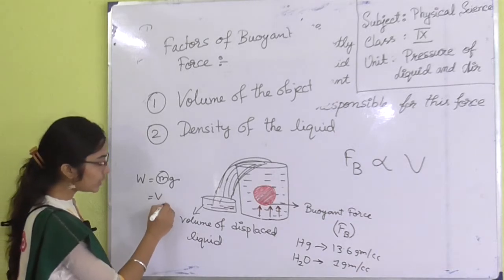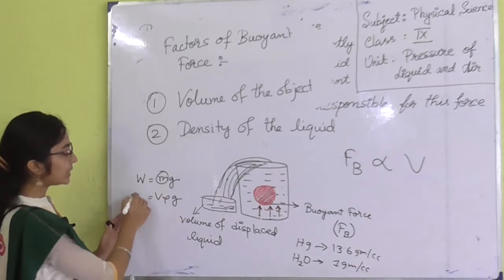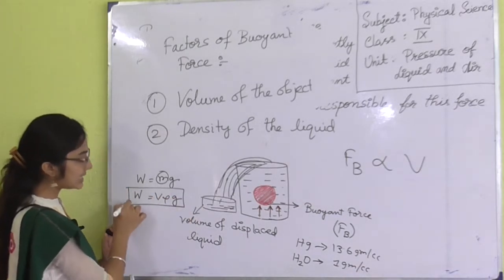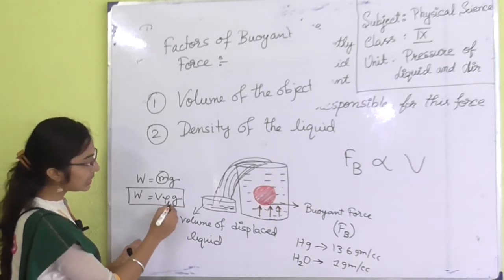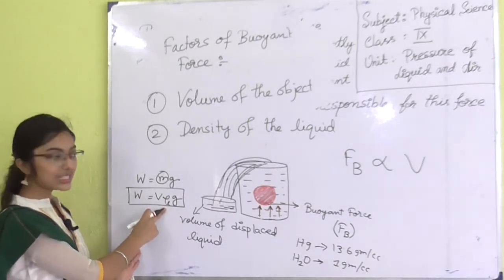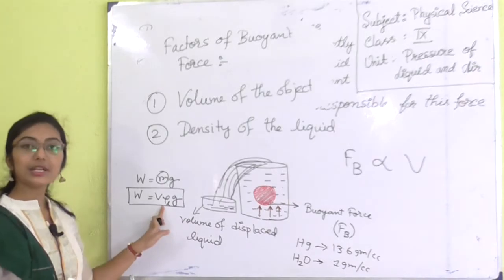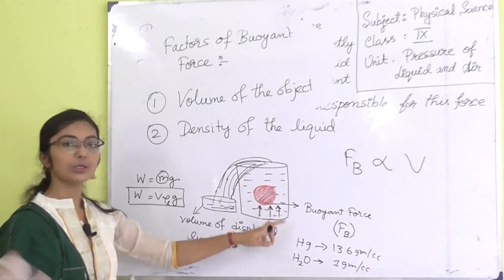So, that is V into rho into g. So, W is equal to V rho g. This is the mathematical expression of upthrust. So, upthrust depends on the rho of liquid, the density of liquid. As the density of liquid is more, upthrust is also more.